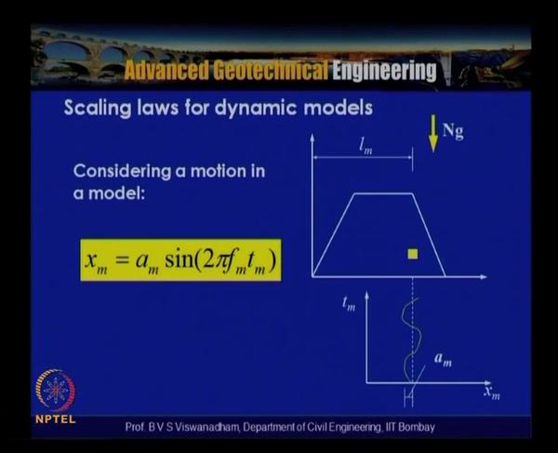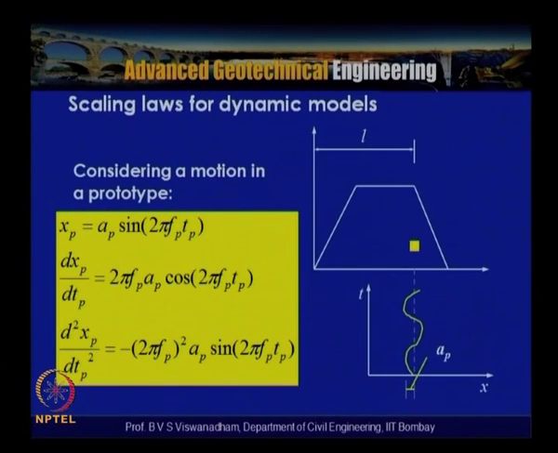Considering the motion in the model, xm is equal to am sin 2 pi fm tm. This is the acceleration term obtained by differentiation, the acceleration magnitude term.